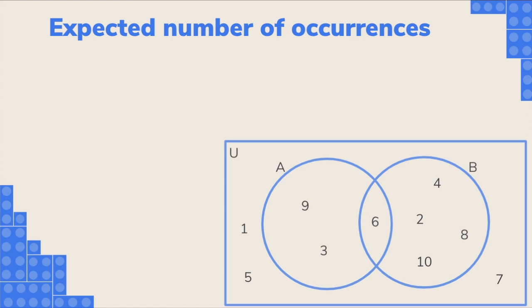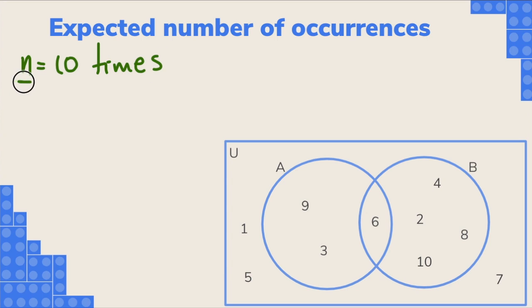Now, the last thing that we're going to talk about in this video is the expected number of occurrences. What is this? Well, if you know the probability of an event happening, then you can use this to estimate how many of the total number of trials will result in that outcome. So, let's say, for example, that we're going to select a number from this universal set, we're going to select a number 10 times.